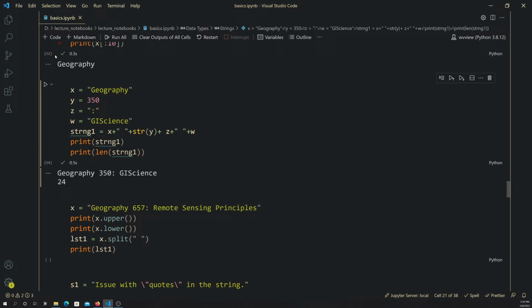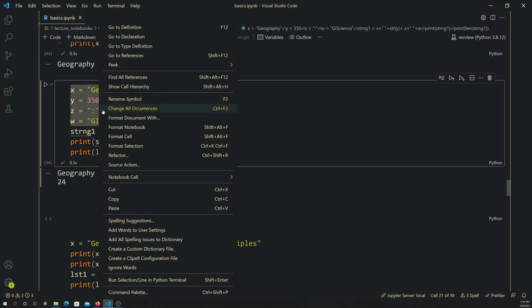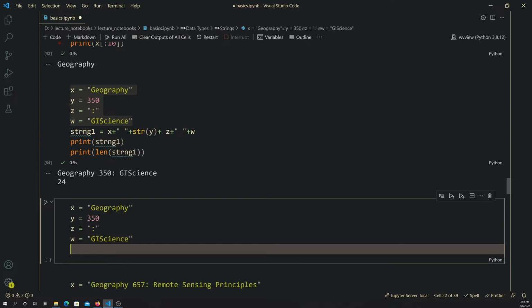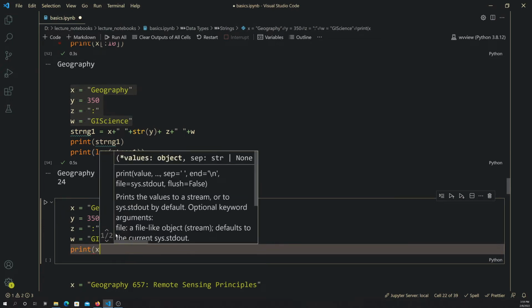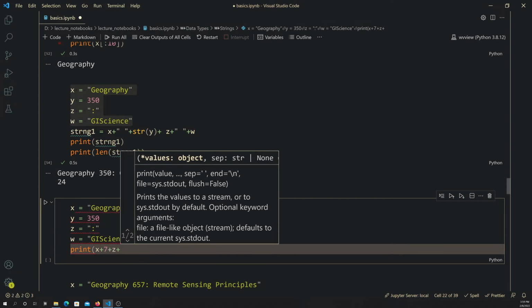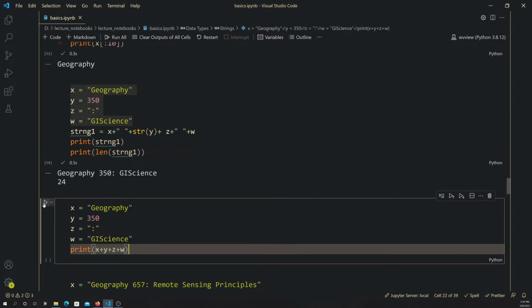Okay, let me just show you a couple other quick examples with concatenation, because this is something people do a lot. So, you can concatenate strings together. Let's just use our regular variables again. So I'm just going to copy these variables down into here. And again, if we want to create this string, I can just do print, and we could do x plus y plus z plus w. And that would just run everything together.